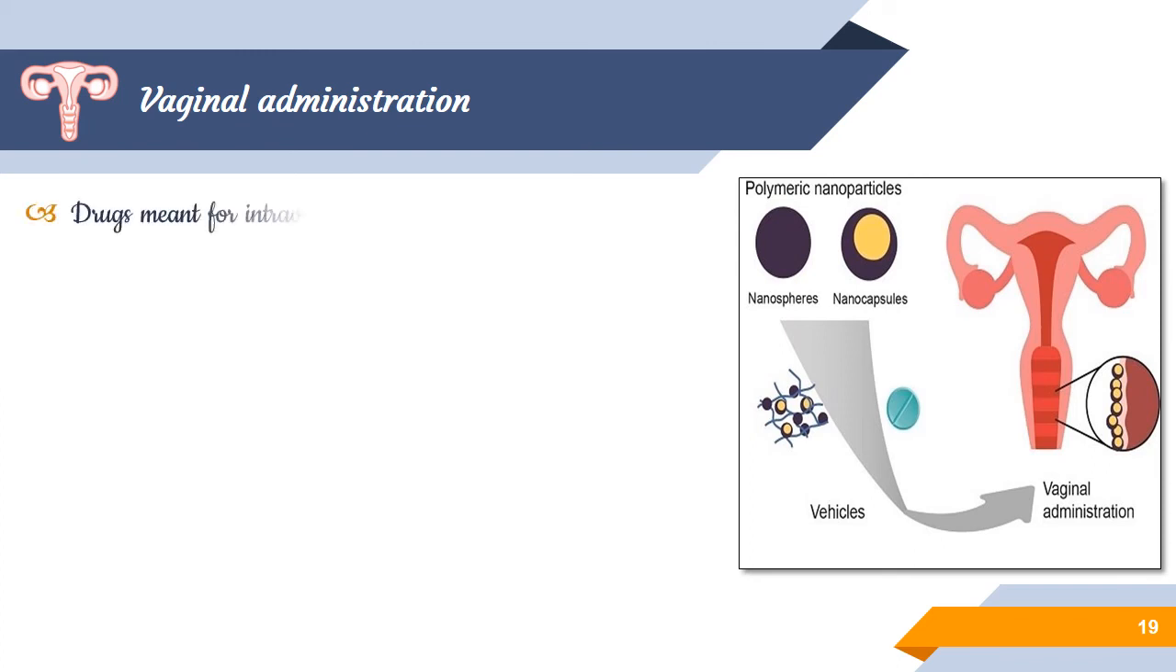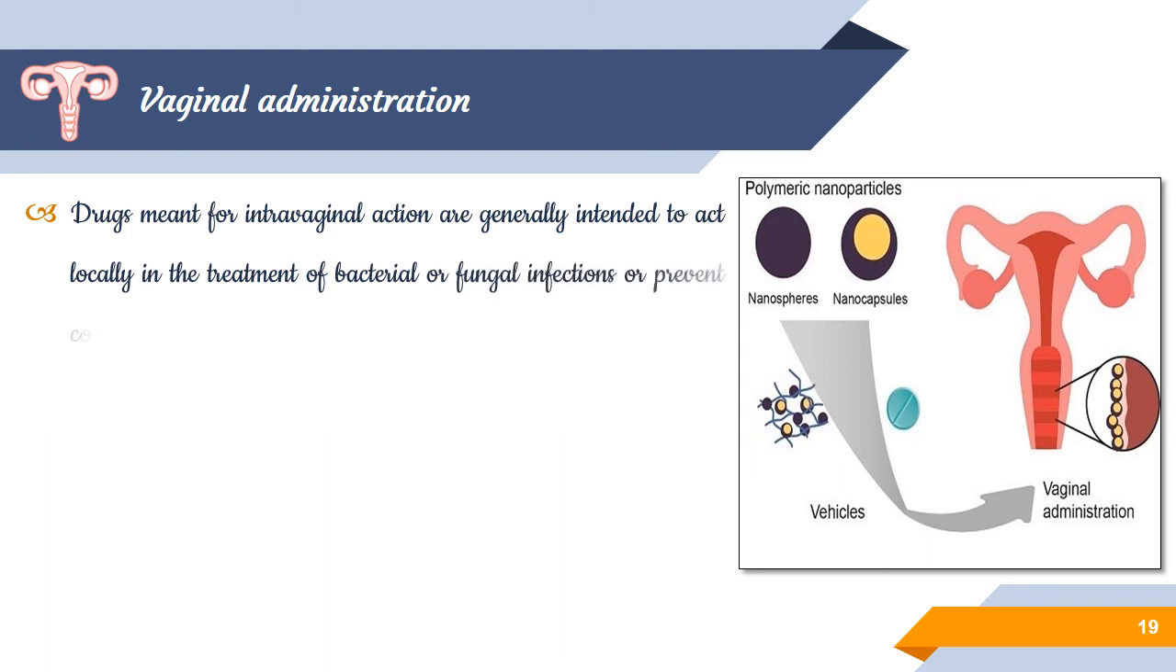So as we discussed, vaginal administration has taken several diverse approaches nowadays, such as nanoparticle approaches or mucoadhesive delivery, with several modifications taking place. The drug meant for intravaginal use is generally intended to act locally in the treatment of bacterial or fungal infection, or in preventing conception. So in order to overcome various local infections, we use this vaginal delivery.